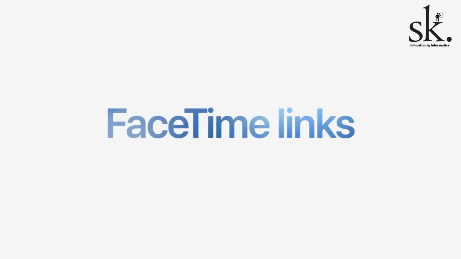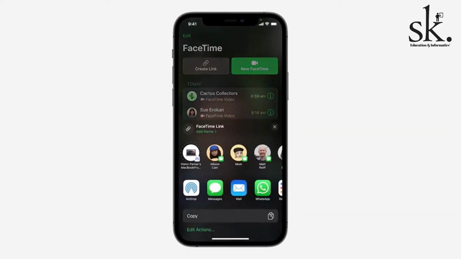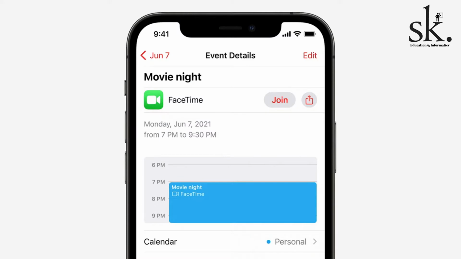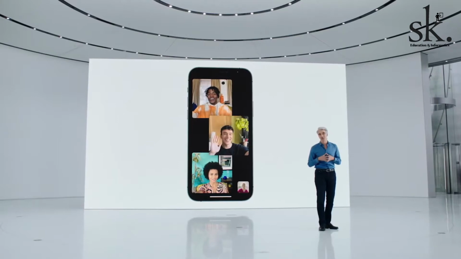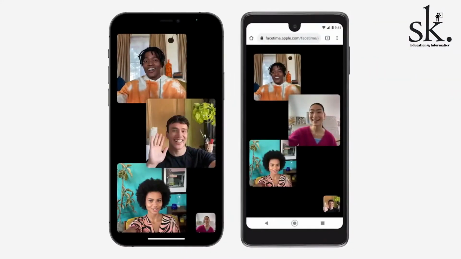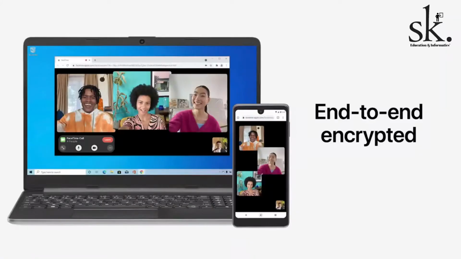You can now generate links for FaceTime calls and send them across to your friends and families. Interestingly, FaceTime calls can be joined by Android and other device users as well, but only via the web. iOS 15 also brings SharePlay to FaceTime calls, which basically allows you to listen together, watch together and also share the screen.